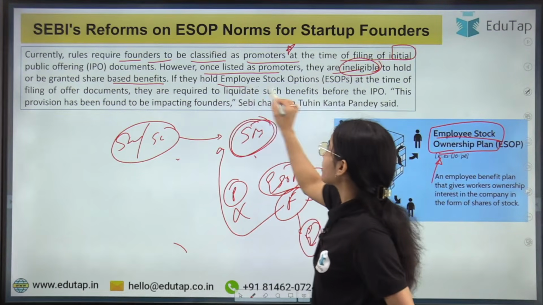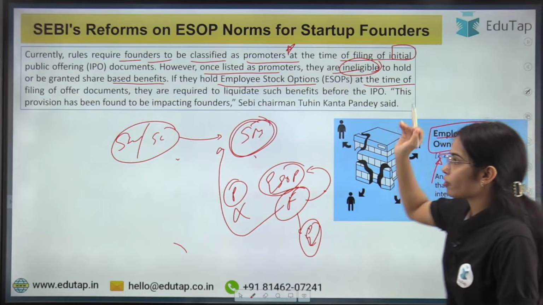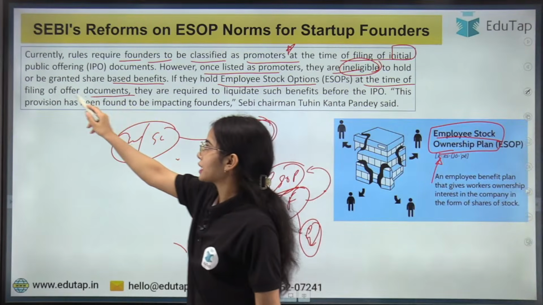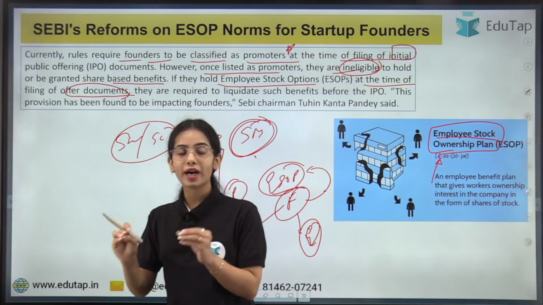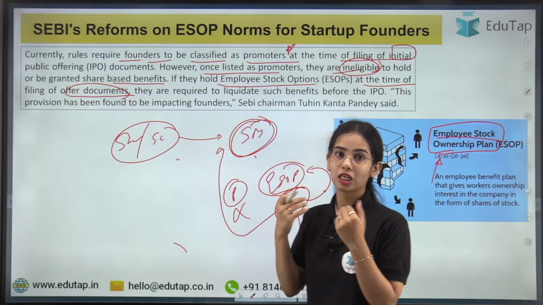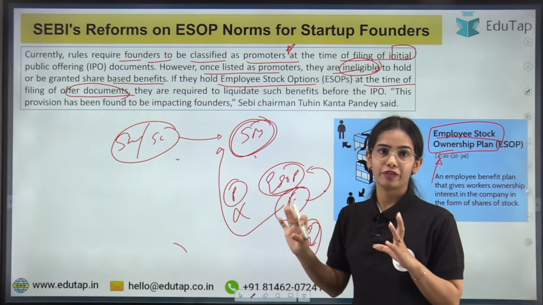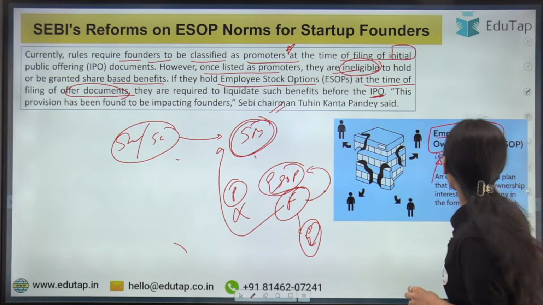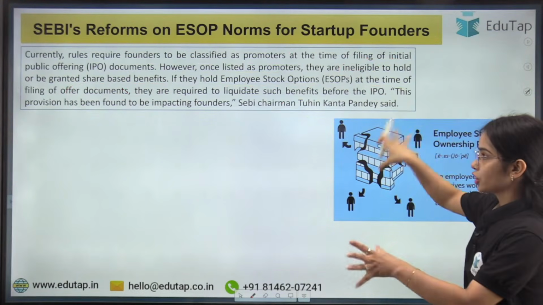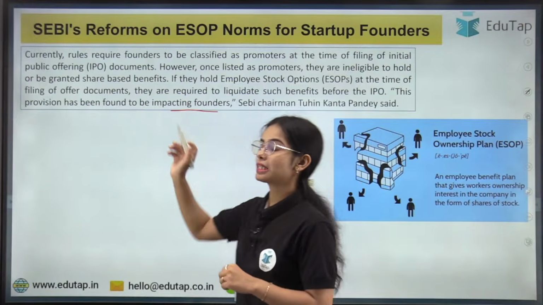If they hold employee stock options at the time of filing of offer documents, that is, if they are filing the offer document for the initial public offering, they are required to liquidate such benefits. They are required to let go of the benefits before the IPO. This is said by the SEBI chairperson. So this kind of rule was impacting the founders, because they were losing a lot.